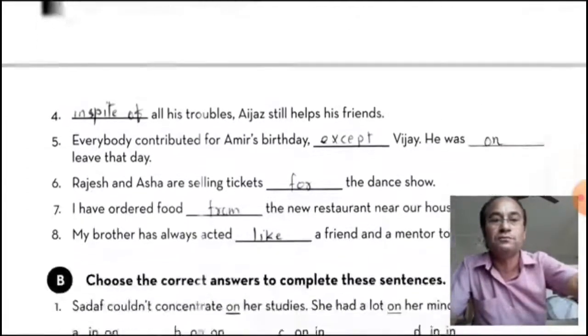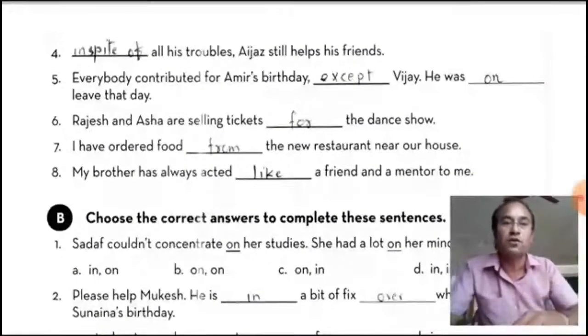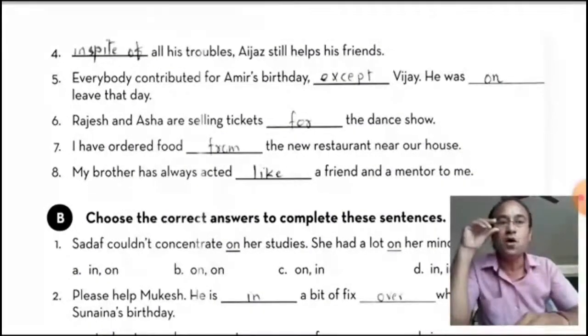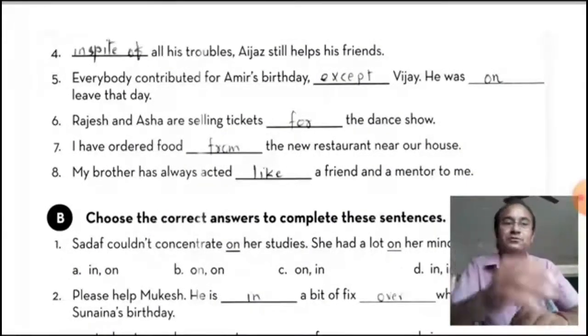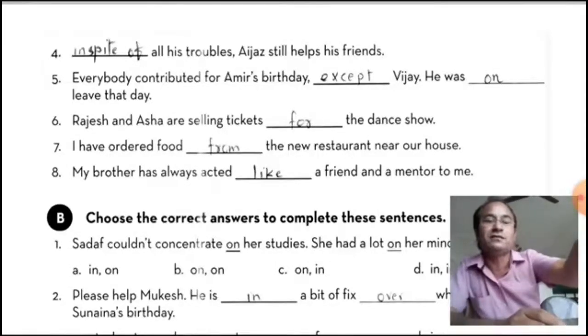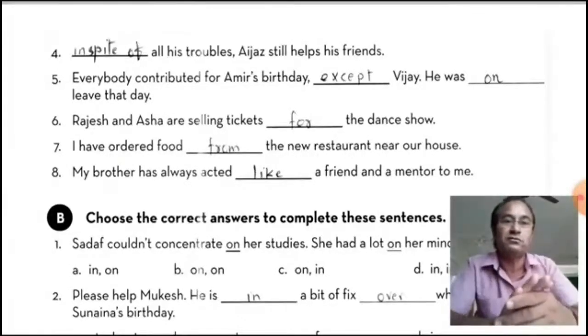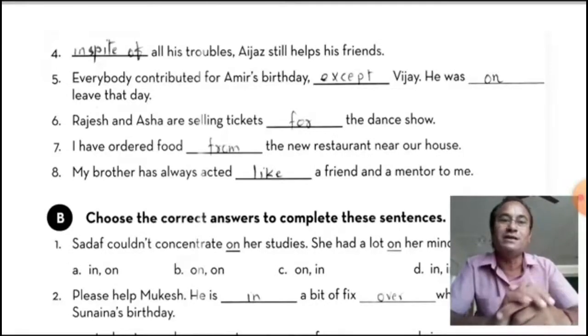Now, the fourth one: in spite of all his troubles, Ajit still helps his friends. So this is a contrast in different conditions also. In spite of, फिर भी, in Gujarati आम छता.